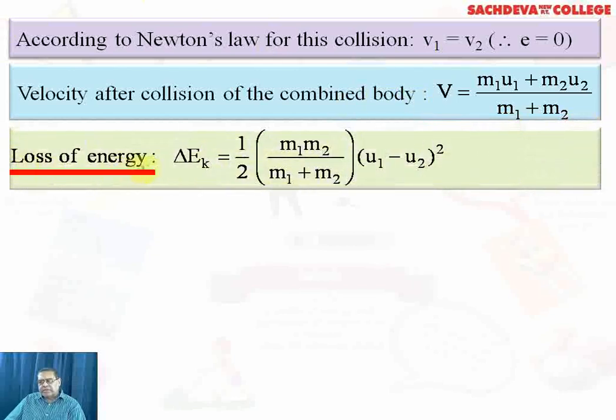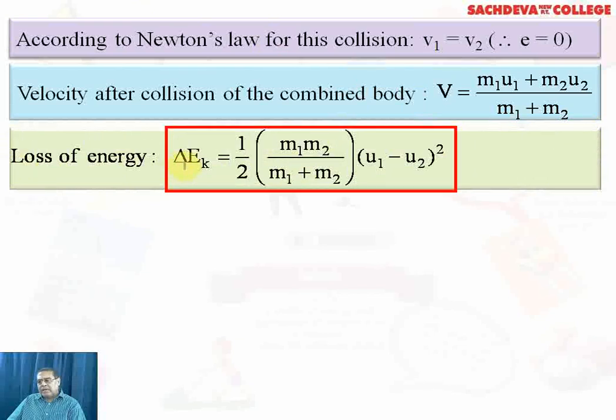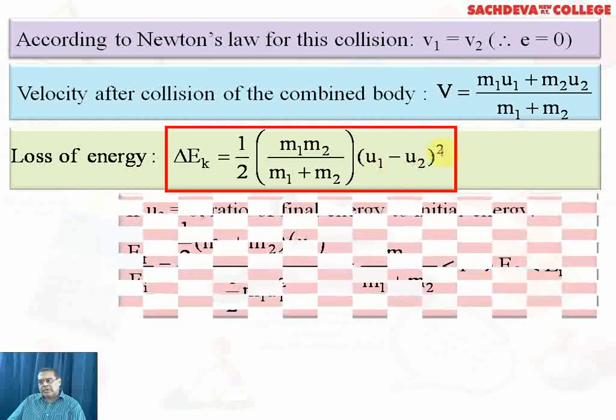Loss of energy will be given by half m v square. For m, what we have computed is m1 m2 over (m1 plus m2), and the square of velocity will be the difference of two velocities squared, that is (u1 minus u2) whole square.